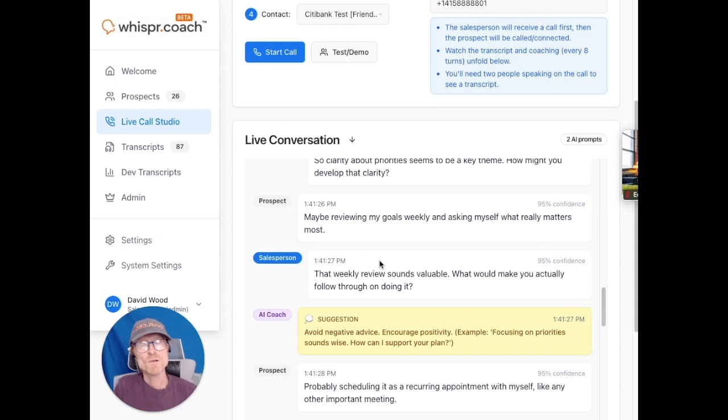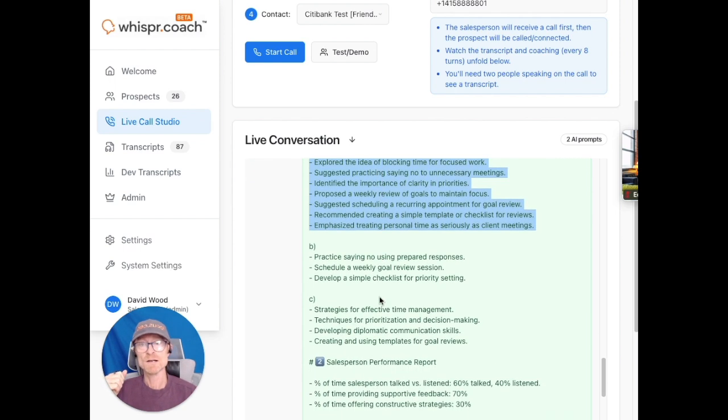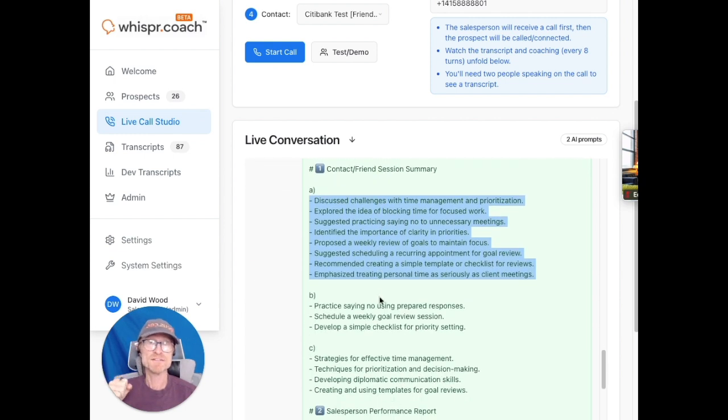It's that easy. When you're done with the call, you'll click the end call button, and then Whispr.coach will generate a report. It'll be telling you what happened, and you can copy and paste this and send it to your client. If you want a summary, it'll also give you a report on how well you did and what you could try for next time.